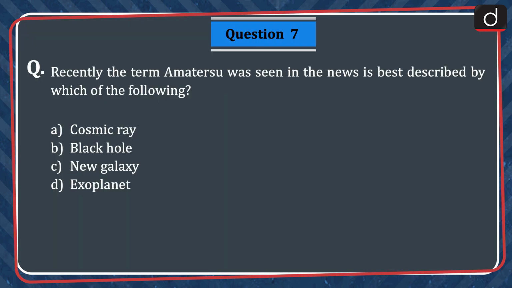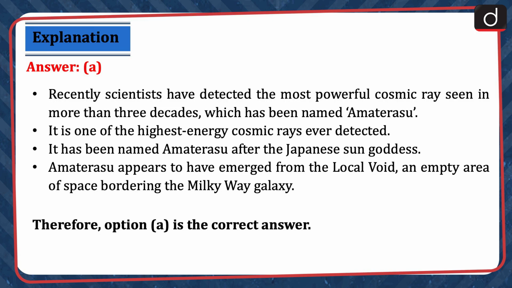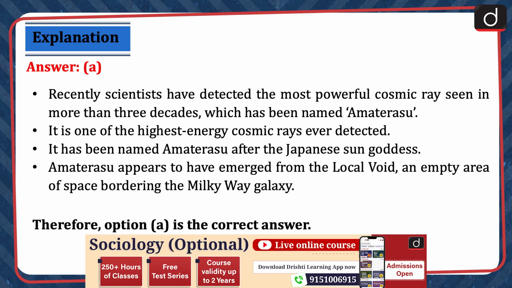Next question is, recently the term Amaterasu was seen in the news is best described by which of the following? Cosmic ray, black hole, new galaxy, or exoplanet? The correct answer is option A, cosmic ray. Recently, scientists have detected the most powerful cosmic ray seen in more than 3 decades, which has been named Amaterasu. It is one of the highest energy cosmic rays ever detected. It has been named Amaterasu after the Japanese sun goddess. Amaterasu appears to have emerged from the local void, an empty area of space bordering the Milky Way galaxy. Therefore, option A is the correct answer.